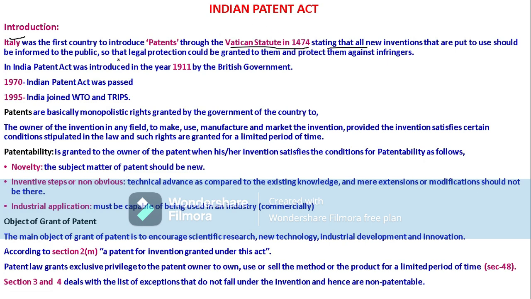Why inform the public? Why state that invention publicly? In order to get legal protection for that invention, so that legal protection could be granted to the inventors of the product, and to protect them against infringers, meaning any other person who wants to copy that product or process.